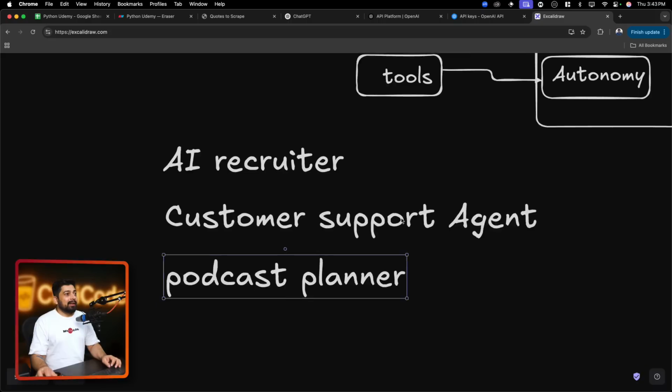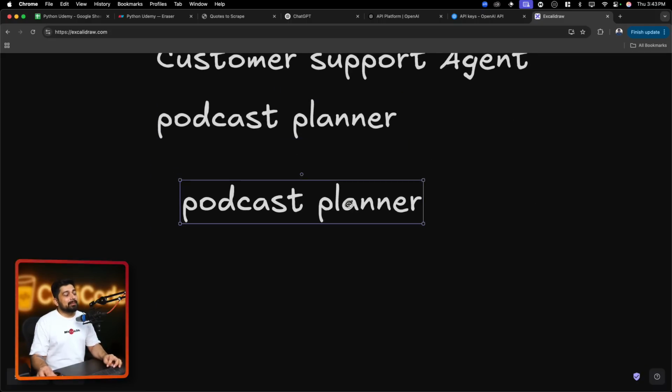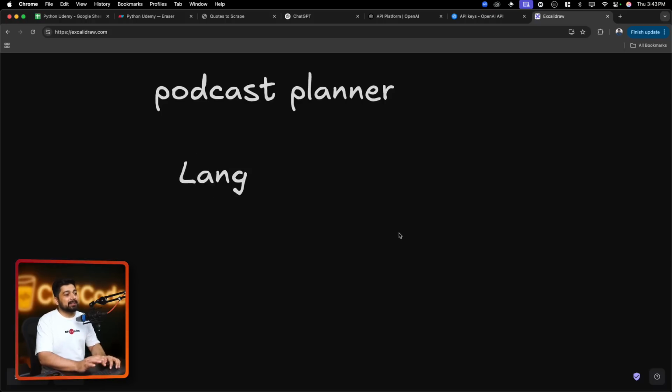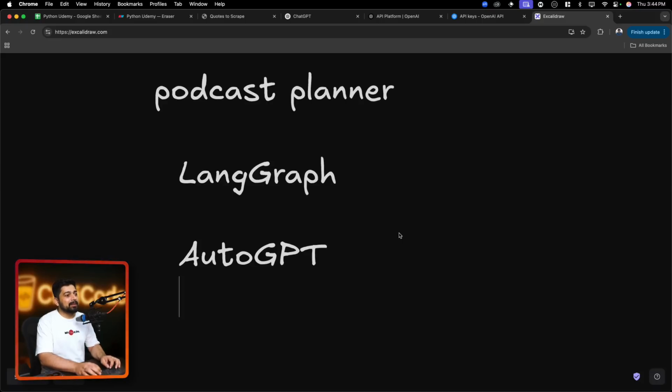All right. And apart from this, I also want to give you some of the frameworks which help you to do these AI agent things very easily. Of course, we will start with the very famous one, which is LangGraph. LangGraph gives you all of this. You might have heard about AutoGPT, pretty popular one. And after that, we have a new one, which is CrewAI. It's a pretty fantastic one. And we have all others as well.